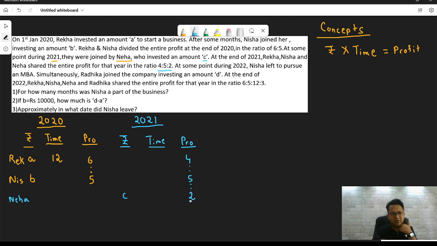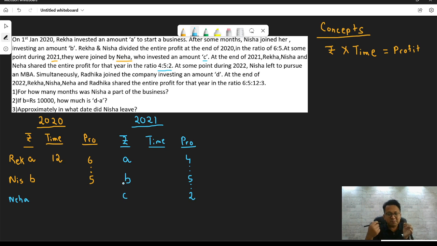It doesn't talk about Rekha and Nisha, the first two ladies. It just tells us how the profits were shared. So we have to assume that Rekha and Nisha kept the same amounts invested, I mean, they did not take out their profit. Remember, Rekha initially put in A, Nisha initially put in B. The question doesn't say that they withdrew their initial investment. So A and B continue as they are.